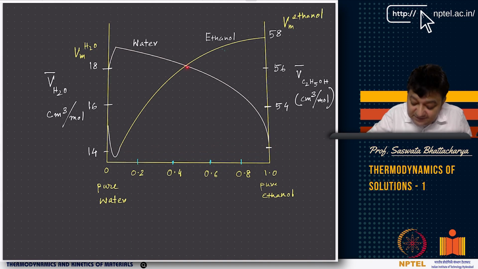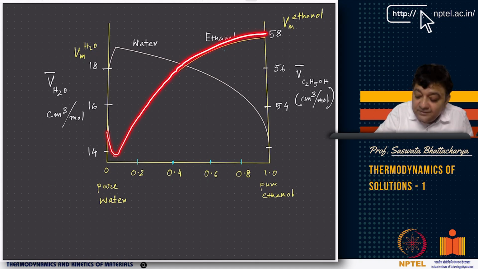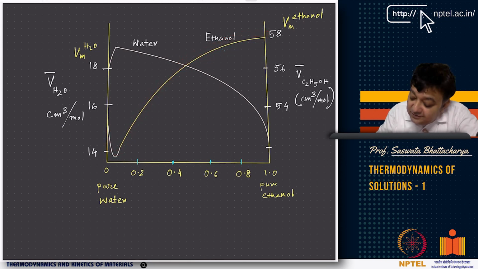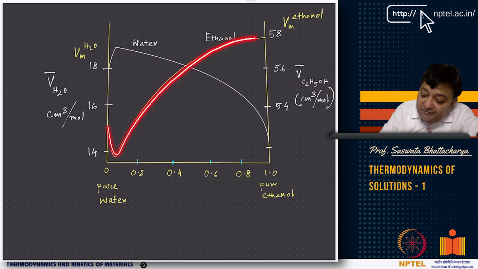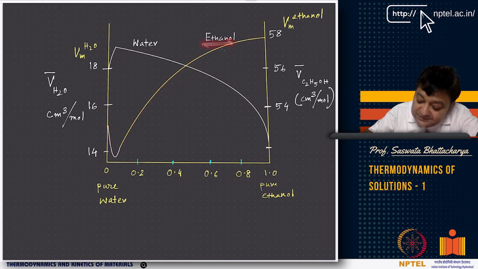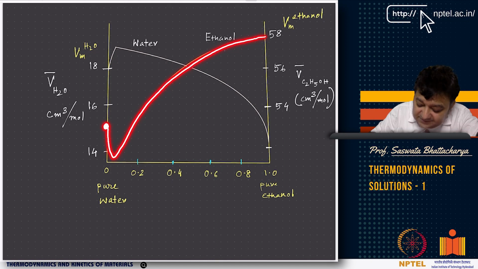As it increases, as you can see, this is the molar volume of ethanol, right? This is the V bar that I am plotting in this curve, of ethanol. How does it change? It drops. You see, the molar volume of ethanol drops as you increase the amount of water, and it goes to somewhere between 14 and 16, something like 15.